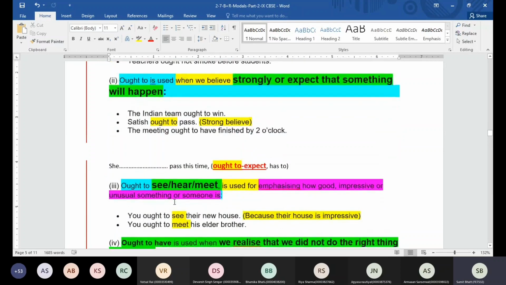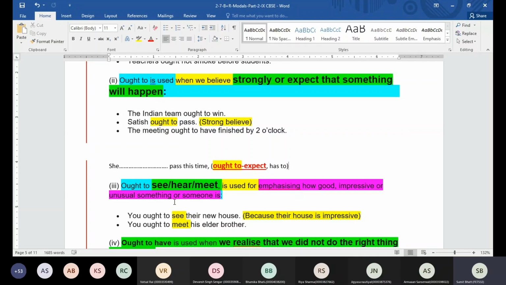Now, guys, ought to is also used with these three verbs: see, hear, and meet. With see, hear, and meet, we use ought to when you want to emphasize that something is very good, something is impressive, it is marvelous or unusual.